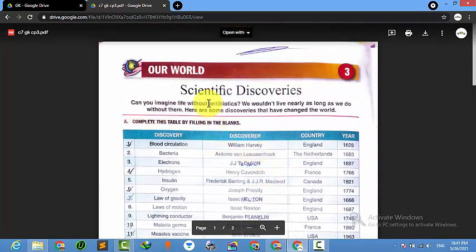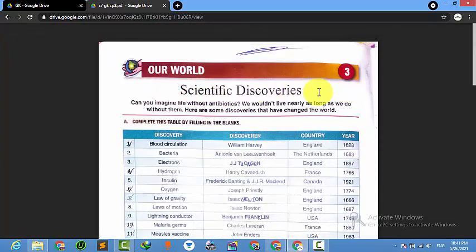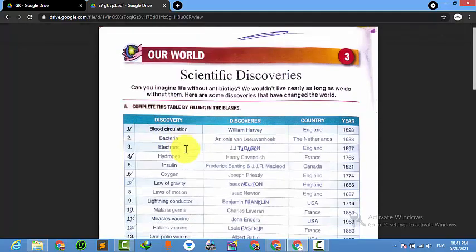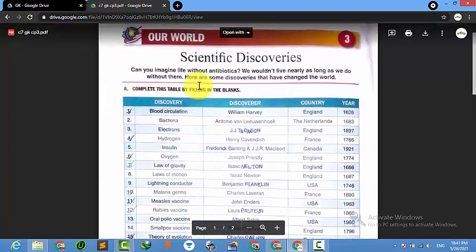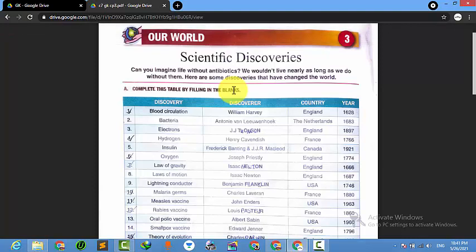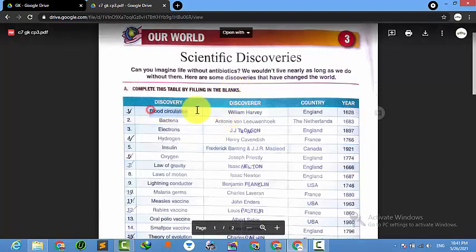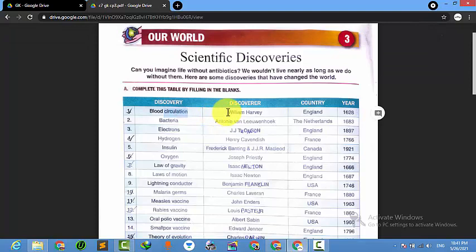Here your third chapter topic is scientific discoveries. We will discuss some famous discoveries which are very important for our world, and their discoverers who have made those discoveries. I will read it out thoroughly, then you have to read it by yourself, as in the exam I will just ask you who discovered blood circulation, or maybe who discovered bacteria. The answer could come like this.